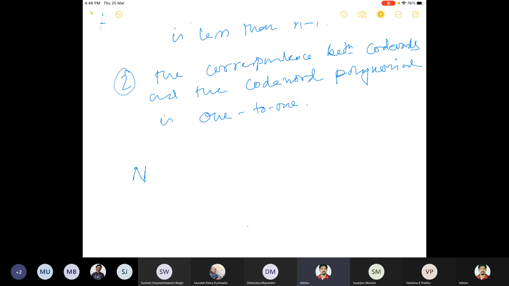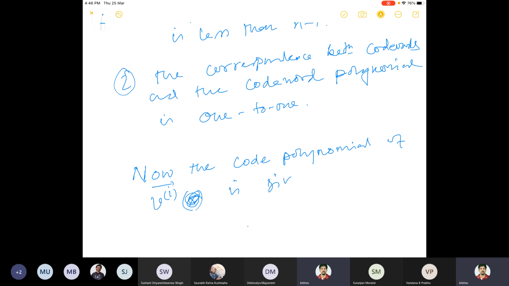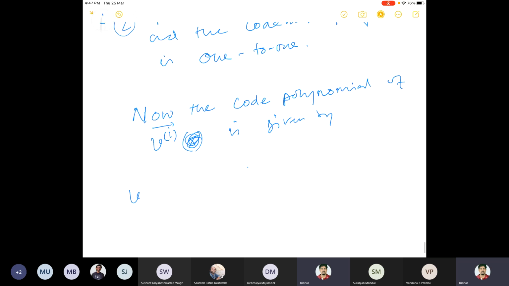So we want to find connections between the code word polynomials of the corresponding code words, and see what the structure of the code is. Now the code polynomial of Vi, the code polynomial of Vi(x), is given by Vi(x), which is what?